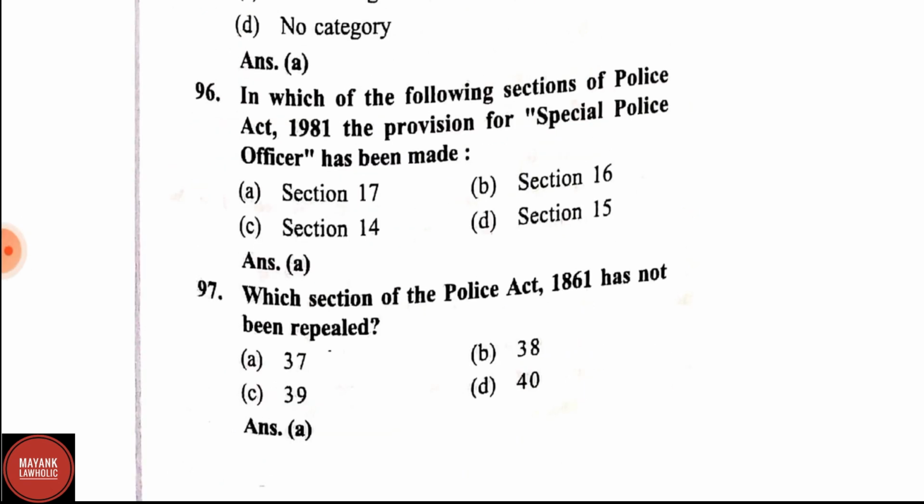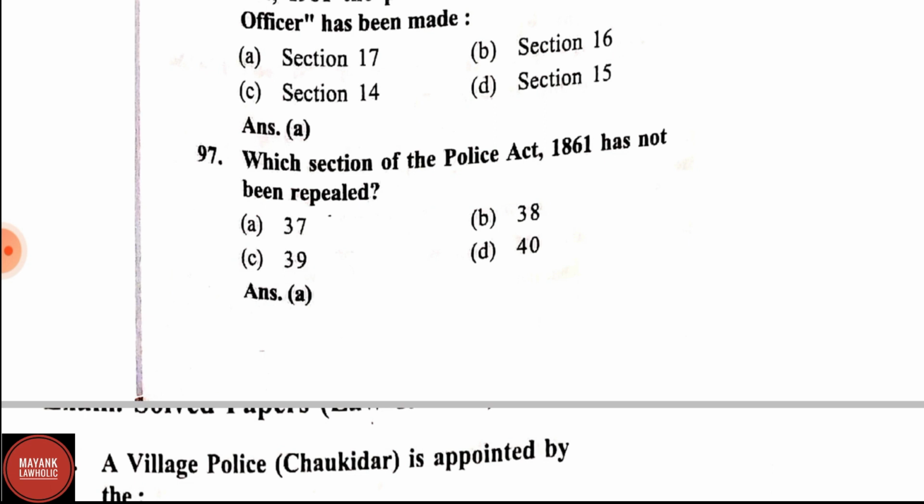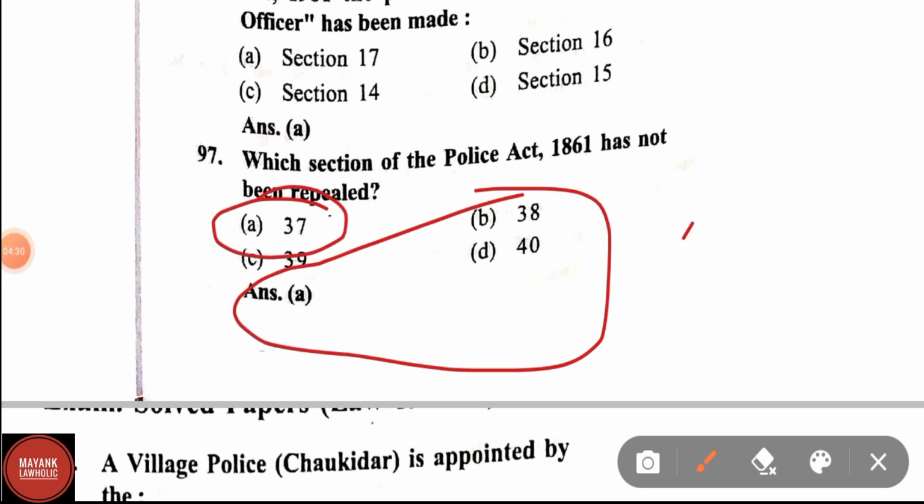Question number 96. In which of the following sections of the Police Act 1861 have the provisions for a special police force been made? Options are section 17, section 16, section 14, section 15. Correct answer is section 17. Question number 97. Which section of the Police Act 1861 has not been repealed? Correct answer is section 37, and others are repealed. 38, 39 and 40 are repealed. Therefore, 37 is the correct answer.